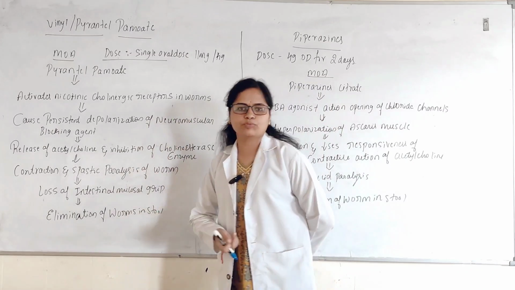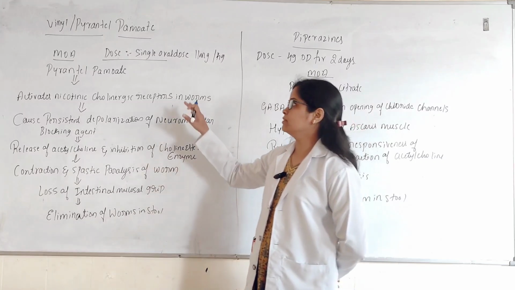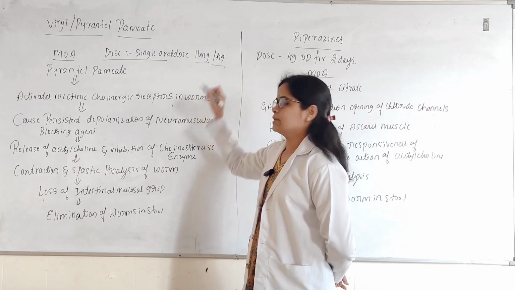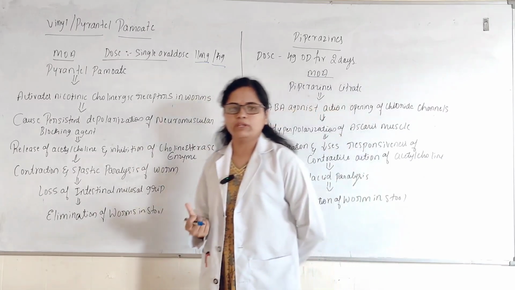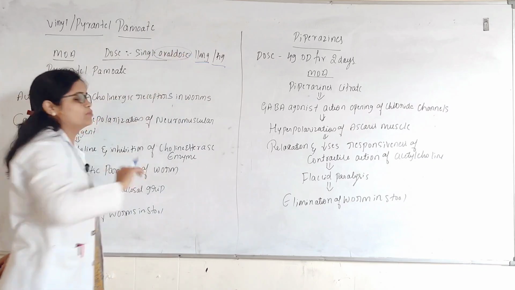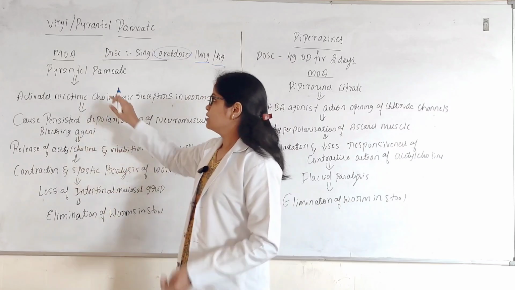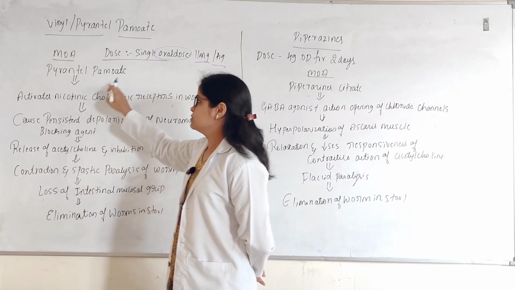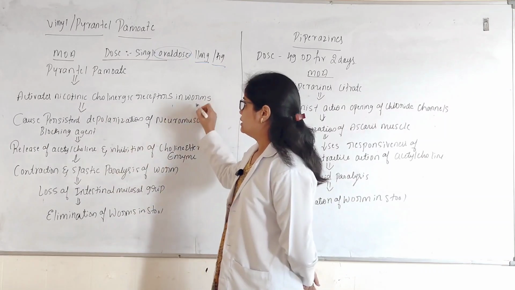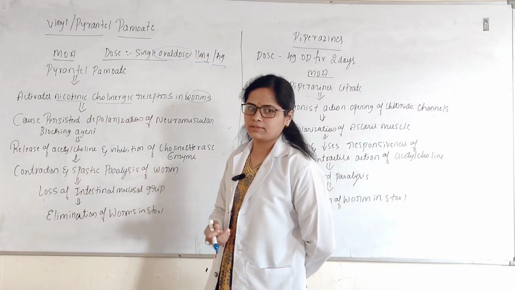We'll see about pyrantel pamoate. Okay, this drug is also used for worm infestations: roundworm, hookworm, and pinworm infestations. Here, the dose of this drug is a single oral dose of 11 mg per kg body weight. Okay, this is a single oral dose. And the mechanism of action of this drug: it activates the nicotinic cholinergic receptors in the worms, which means in the worms it acts on the nicotinic cholinergic receptors.